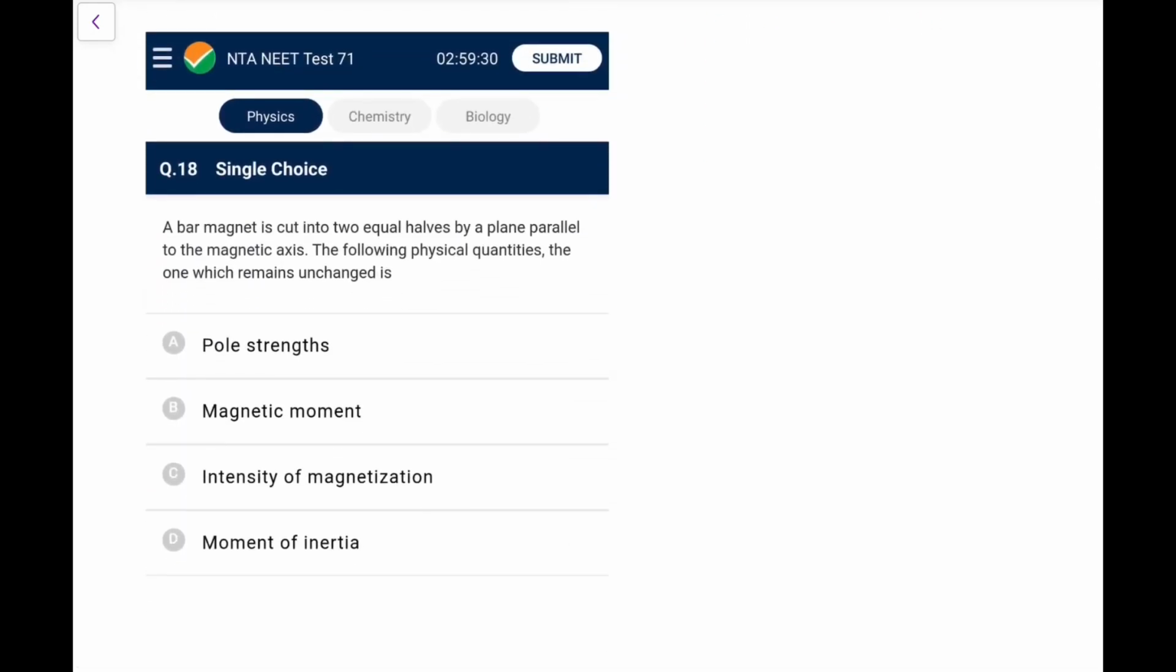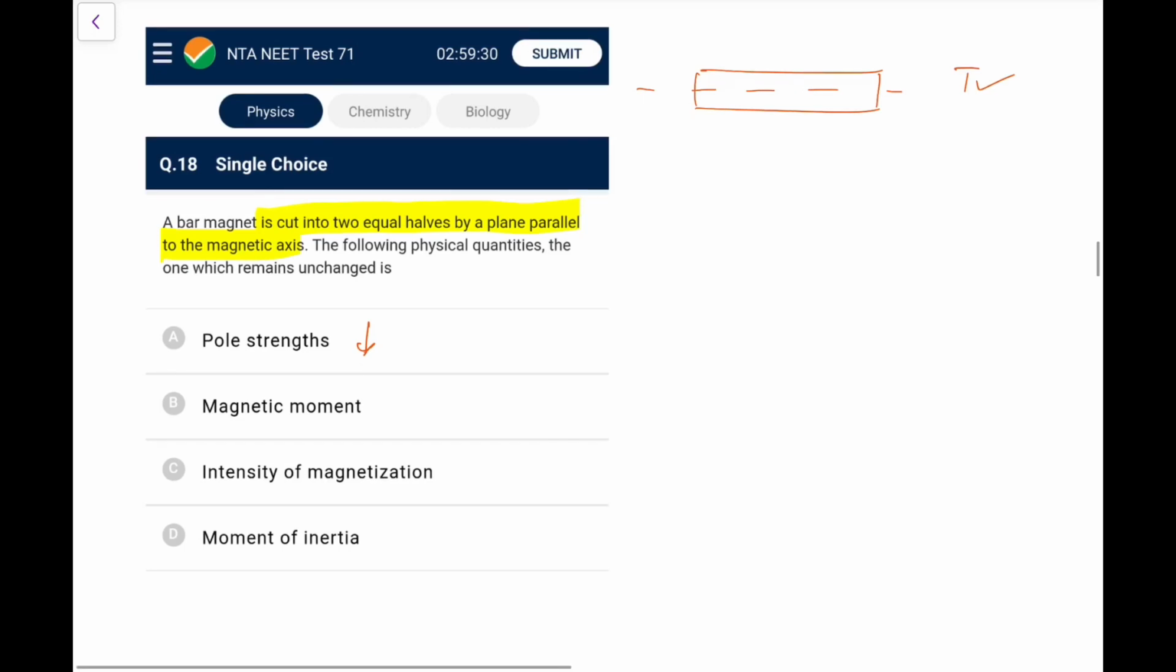Next one. We have a bar magnet cut into 2 equal halves by a plane parallel to the magnetic axis. The physical quantity which remains unchanged. So just remember, whenever you cut it parallel to this axis, the time period of oscillation will remain same for sure. Now what happens? The pole strength will decrease because the length is same but the magnetic moment is half, so pole strength will also be half. Magnetic moment half. Intensity of magnetization is magnetic moment per unit volume.